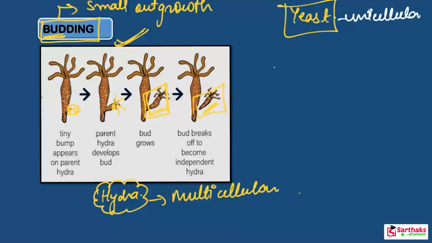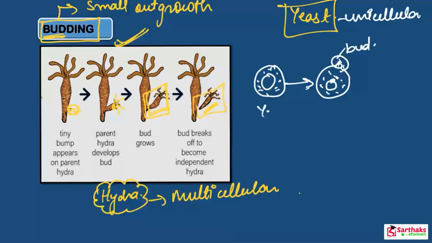Clear? Actually, this is a parent yeast. Its body starts forming a little bud. Little bud means outgrowth. Look at this. Got it? So this is how the outgrowth is formed. This is the bud of yeast. This is the yeast, and the bud is forming here.